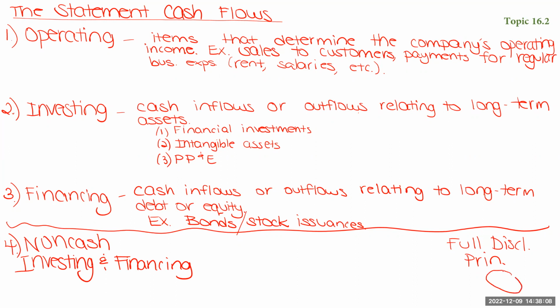If we buy an asset, we might finance that asset with a 50% loan, right? 50% of that asset might be financed with the loan and only 50% is paid with cash. So if we only showed 50% on the statement of cash flows, then the reader doesn't know the true value of that acquisition. So because of that, we want to make sure we're showing the full picture, and we're going to include that fourth category, non-cash investing and financing.